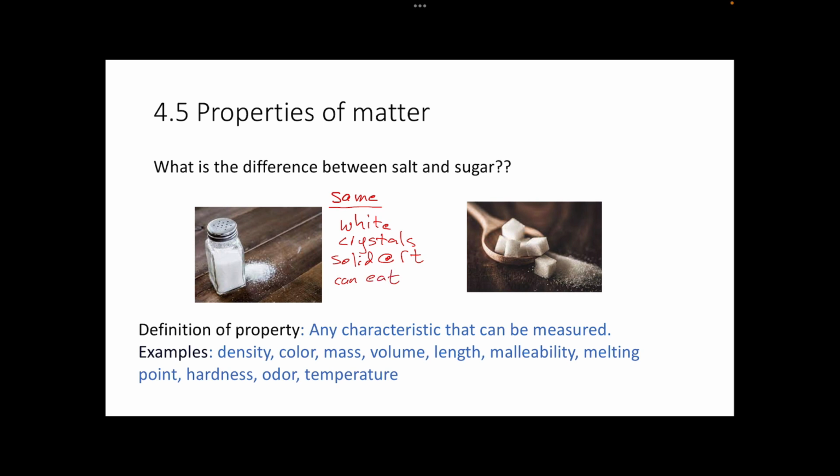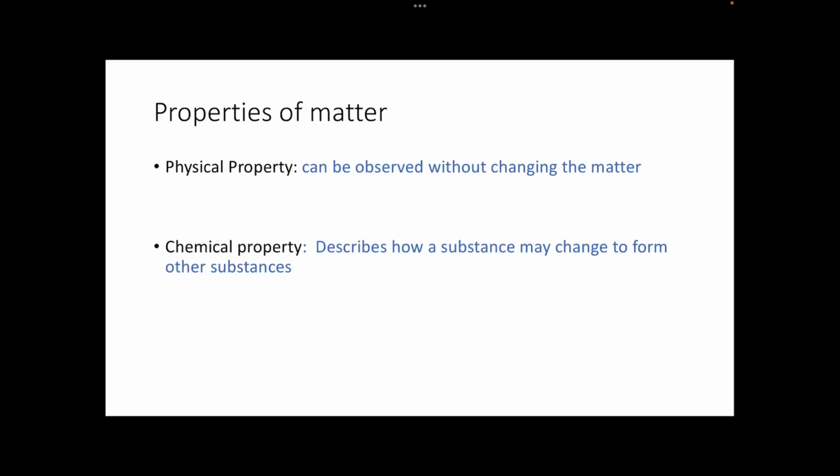However, they do have some differences. Salt has a different taste than sugar. Salt does not melt, but sugar can melt. So sugar has a lower boiling point. Sugar can be formed into cubes. You can't really make a salt cube. They have different properties, but some are similar and some are different. We can use the properties to define our matter, and they give us different ways of talking about it.